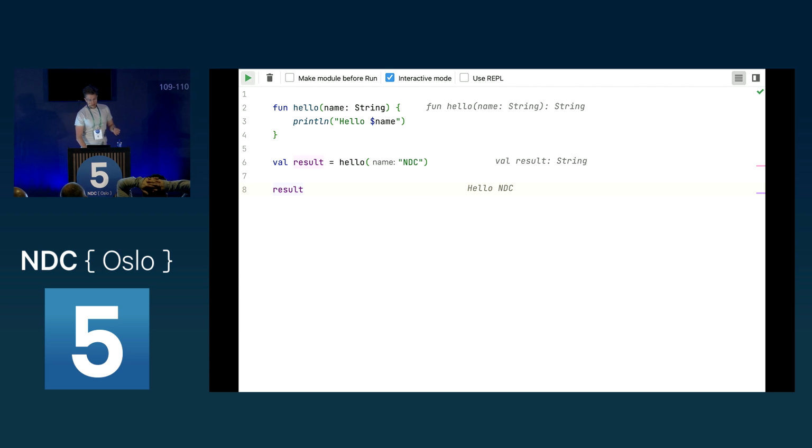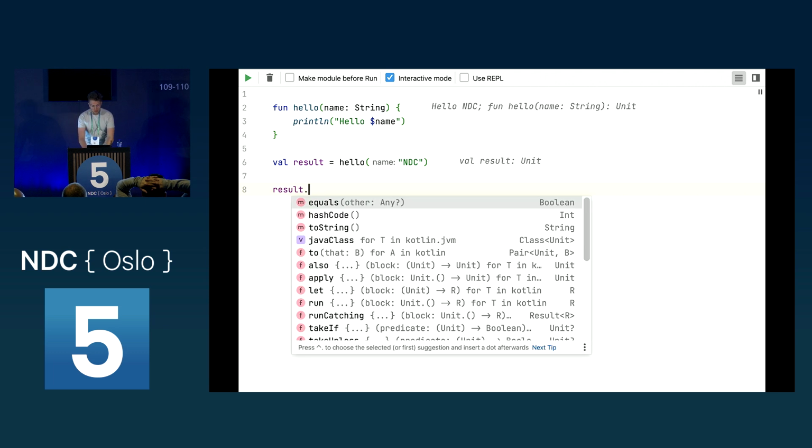And now, if I recompile it, we can see that we get something back from this function, even if we have not provided anything, even if we don't provide a return, because we get Unit back. Unit is also a type in Kotlin, and the cool thing about this is that we can still work with the thing we got back from this.